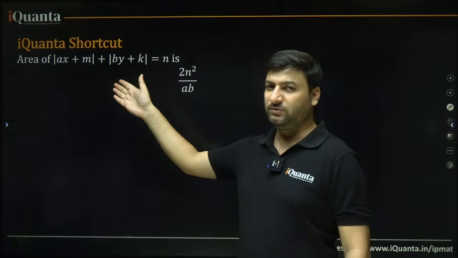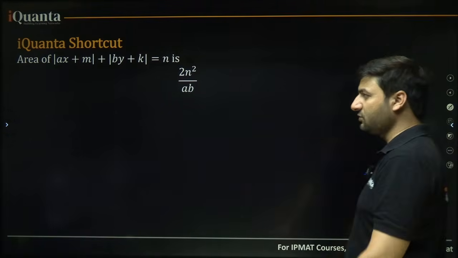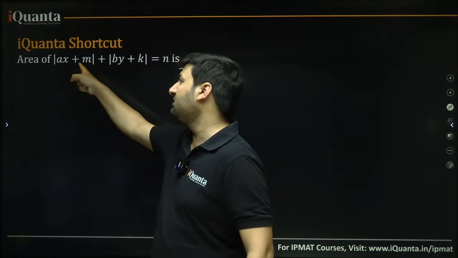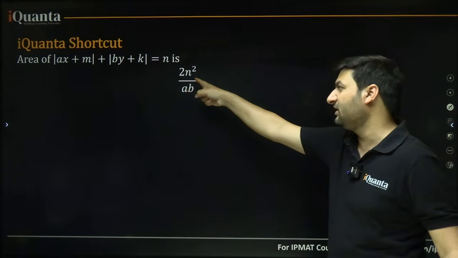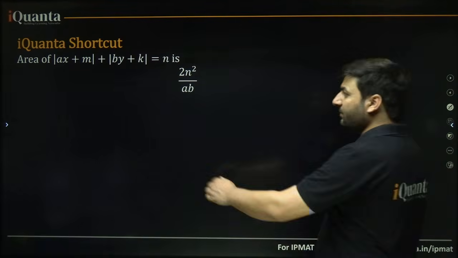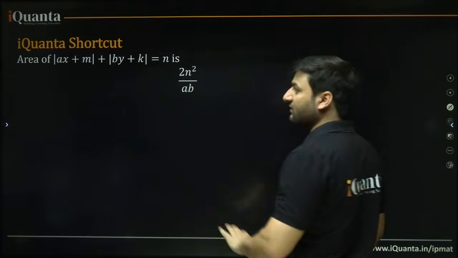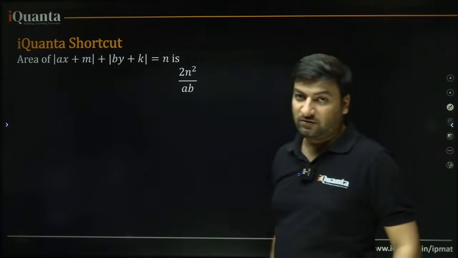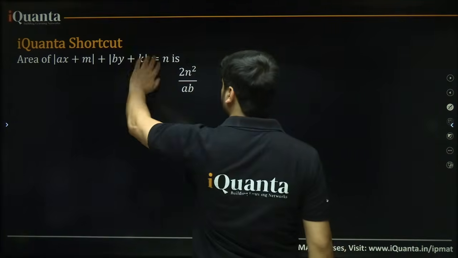I can show you and draw the graph of the previous question, but if you look at the shortcut, the area of any such mod where 2 mods are being added, mod ax plus m plus mod by plus k equals n, is 2n square upon a into b. What are a and b? A and b are the coefficients of x and y over here. Now it really does not matter what is the value of m and k. If m and k are positive or negative, it does not matter.